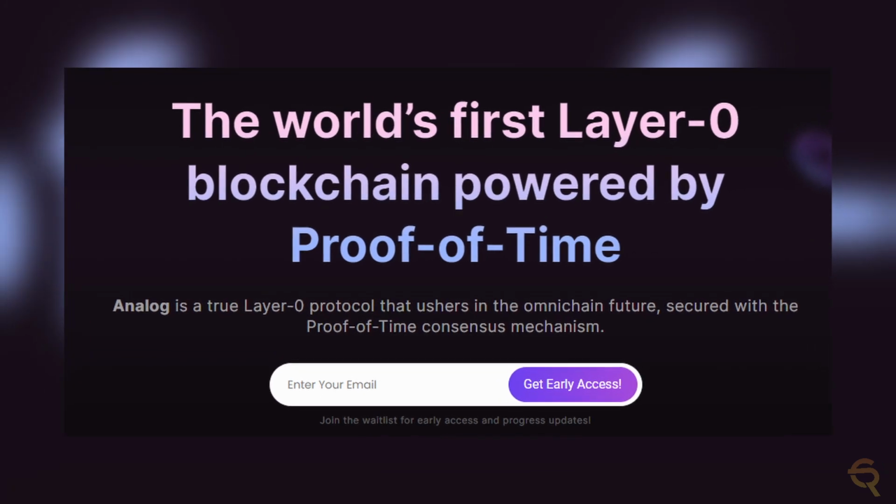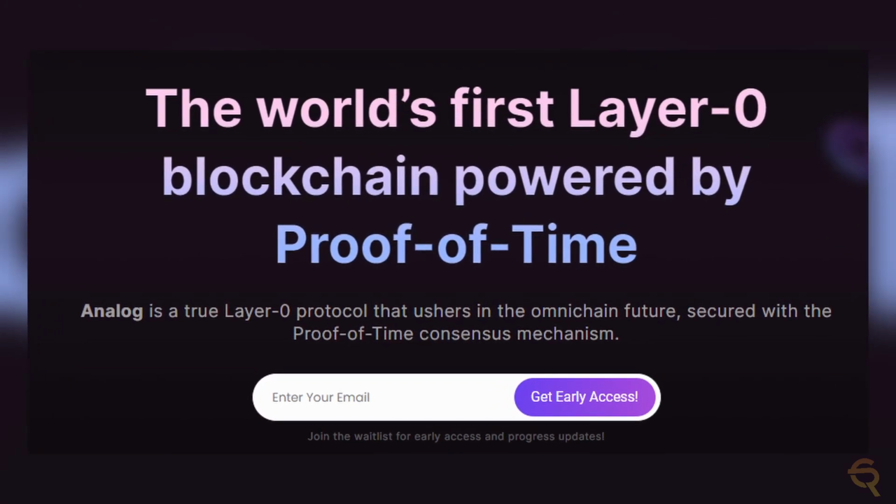Analog is one of the younger blockchain-based crypto networks out there, and it promises a nifty set of features that separates it from the rest of the pack. But what makes it so special? My name is Rico, and in this video we'll find out.